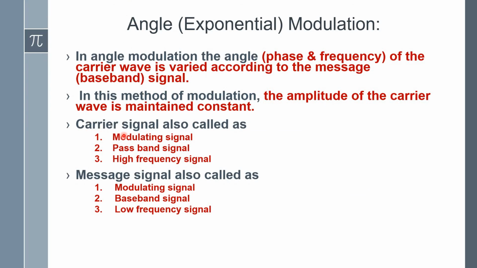The carrier signal is also called the band pass signal or high frequency signal. In a similar manner, the message signal is also called the modulating signal, baseband signal and low frequency signal. In different textbooks, the terms will be different. Sometimes they mention it as baseband signal, sometimes as message signal. Like that, different terms are used to represent the message signal and the carrier signal.